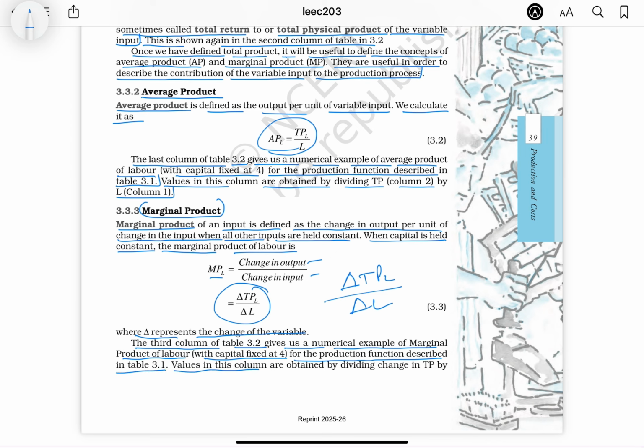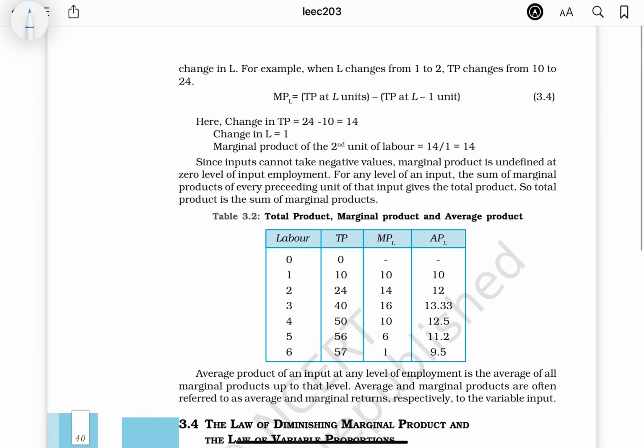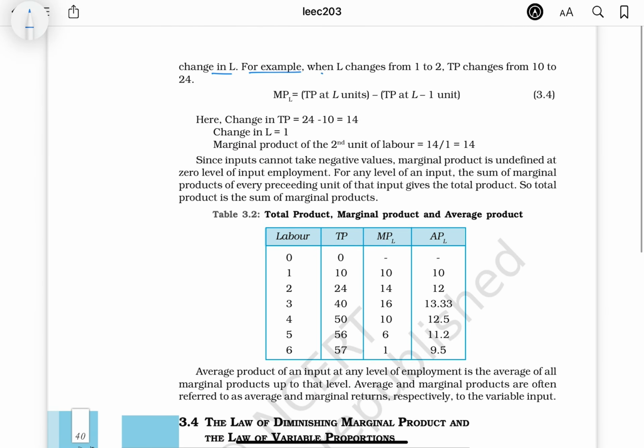Values in this column are obtained by dividing change in TP by change in L. For example, when L changes from 1 to 2, TP changes from 10 to 24. MP is TP at L units minus TP at L minus 1 units. Here change in TP equals 24 minus 10 equals 14. Change in L equals 1. Marginal product of the second unit of labor, 14 divided by 1, equals 14.